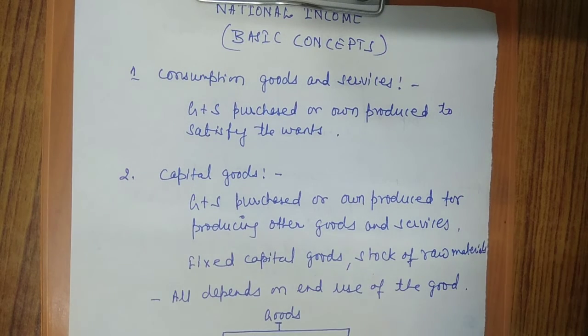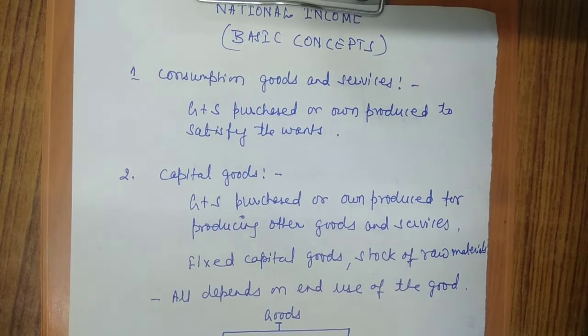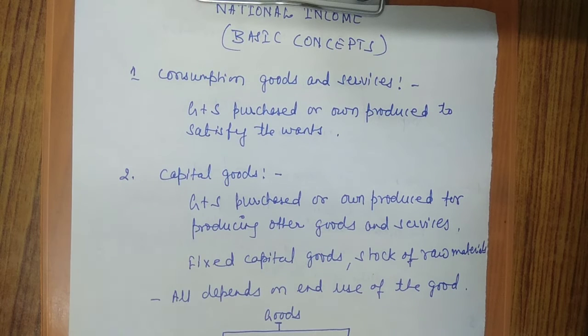Sometimes it is considered that all producer goods are capital goods, but that is not true. All producer goods are not capital goods. I will explain why. There are a few goods which are single-use producer goods. It includes raw material like coal, fuel.